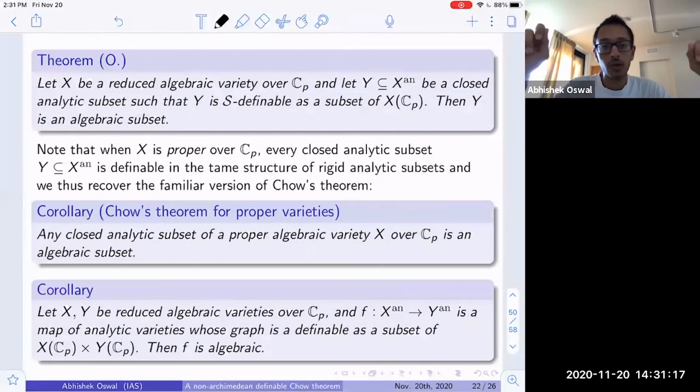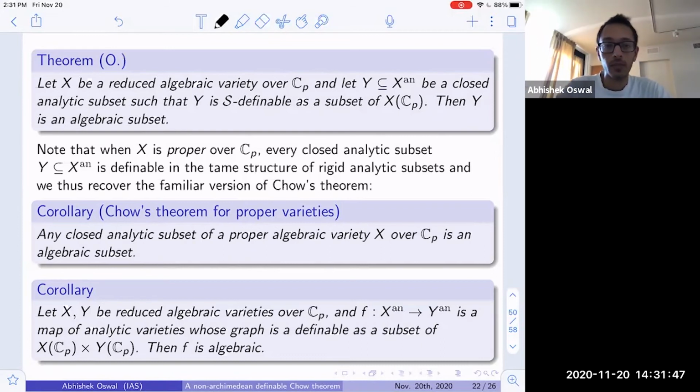And so we prove a version of the definable Chow theorem. If you have a reduced algebraic variety over C_p and a closed analytic subvariety of the associated rigid analytic variety, which is also simultaneously definable in an o-minimal structure, sorry, in a tame structure, then this subset must in fact be an algebraic subset.